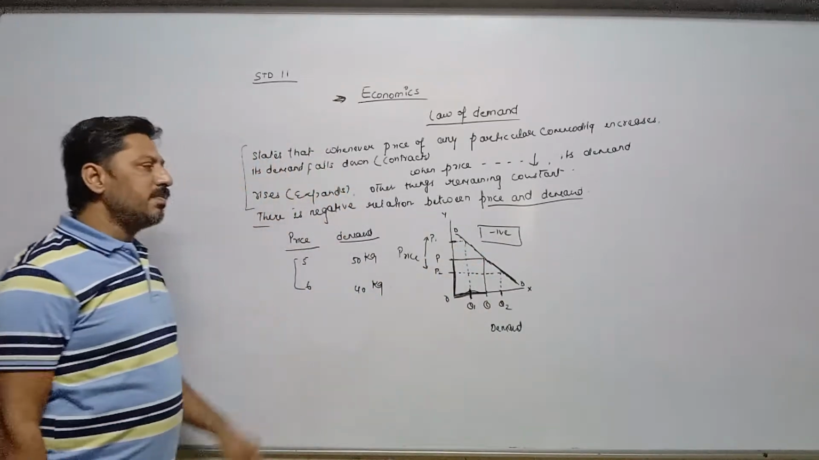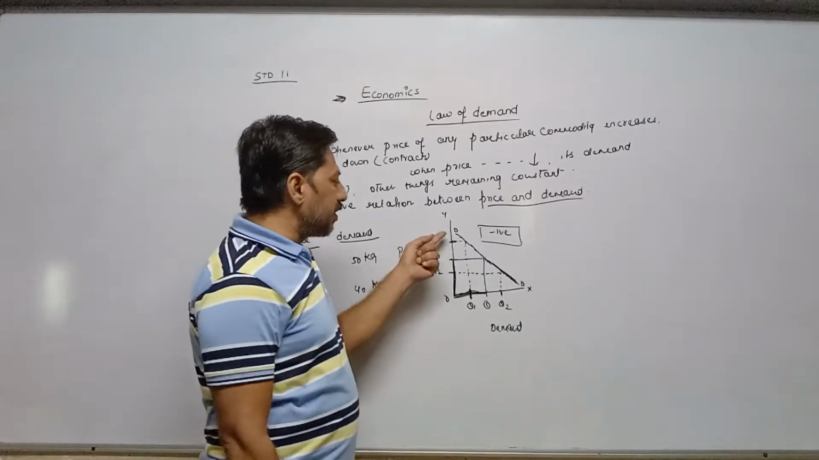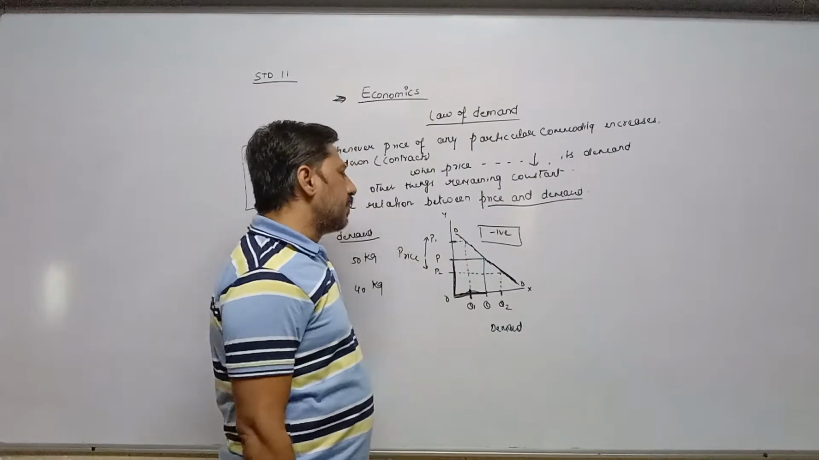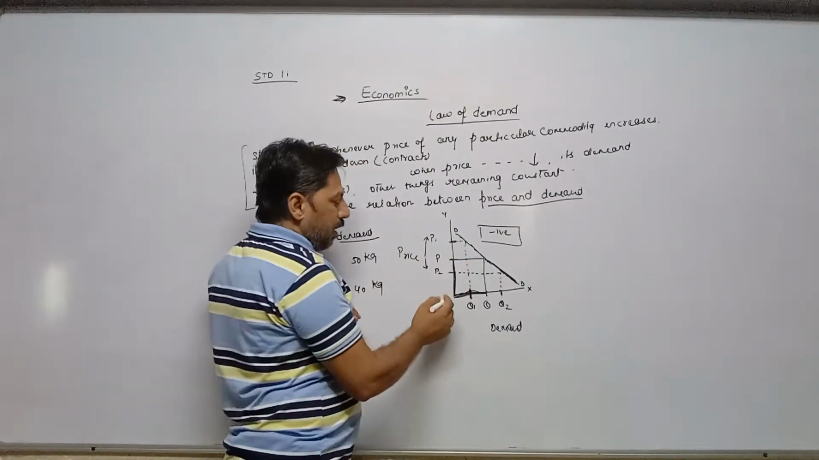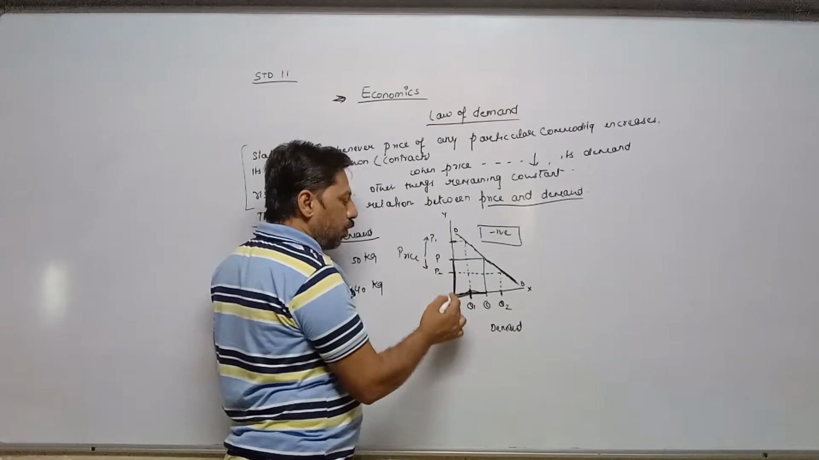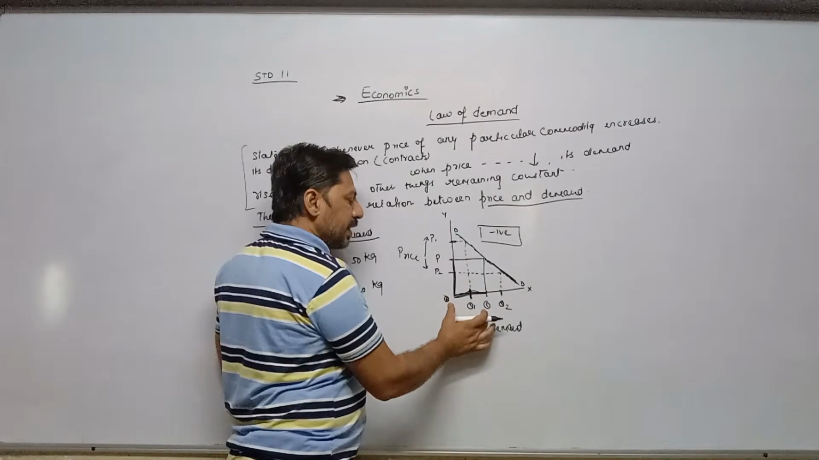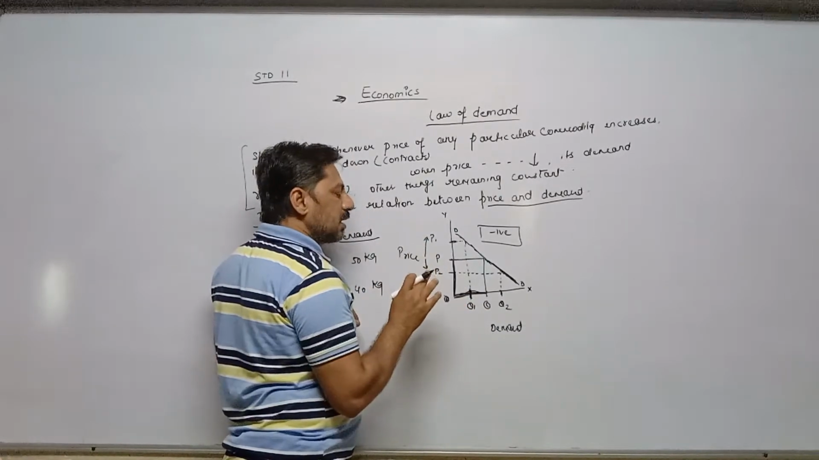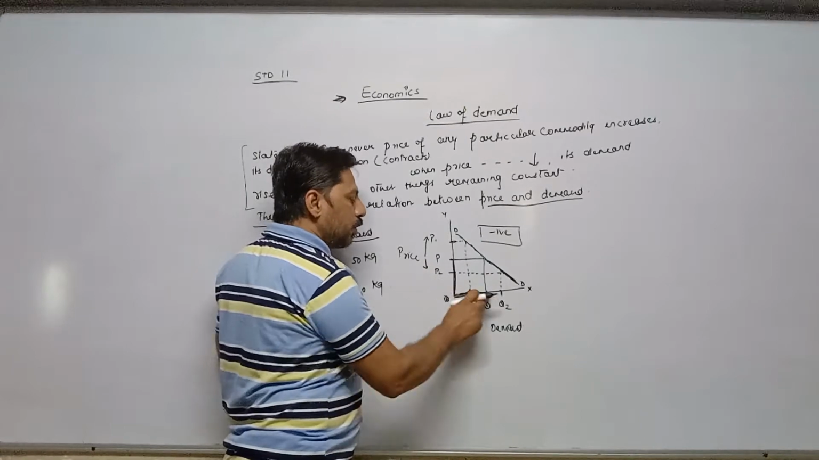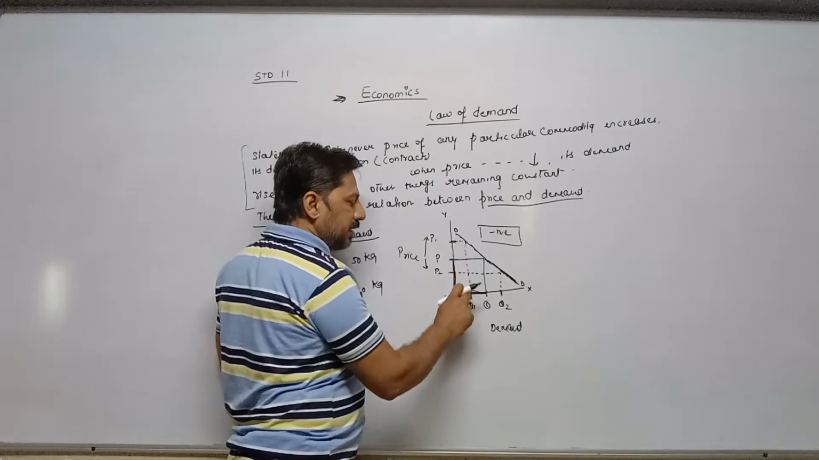So a 1 mark question: why is the demand curve sloping downward? It means there is a negative relation between price and demand. That's why the demand curve is sloping downward. Once again, original price is OP and original demand is OQ. Means at OP price, demand is OQ. But when price increases from OP to OP1, as a result, demand decreases from OQ to OQ1. And then I have joined the line.